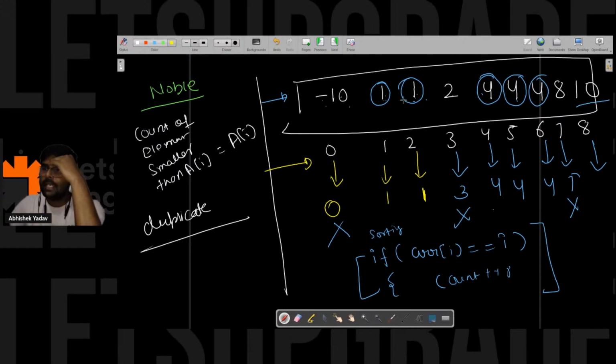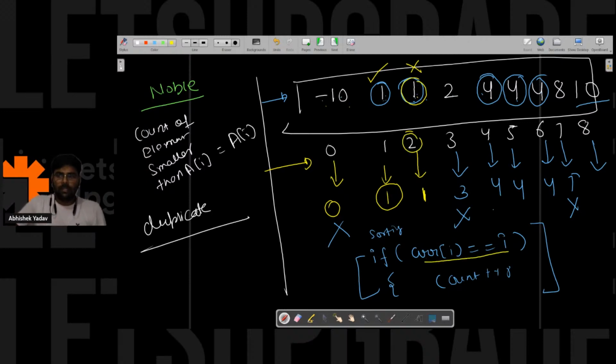In the example, if you carefully observe here, you are counting this one as a noble integer, but you are not counting this one as a noble integer. Why? Because you are saying the element at this position is not equal to 2. So here the element at the 2nd position is not equal to 2. That's why you are not counting this one. But according to the duplicacy, this should be a noble integer, right?